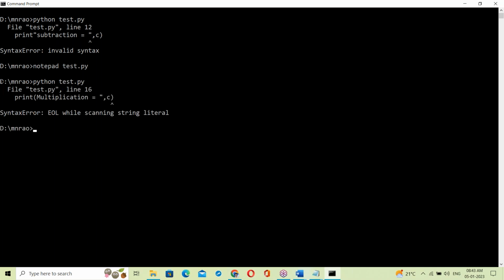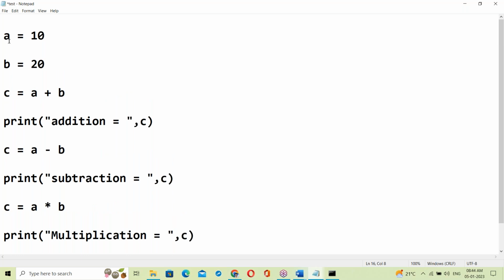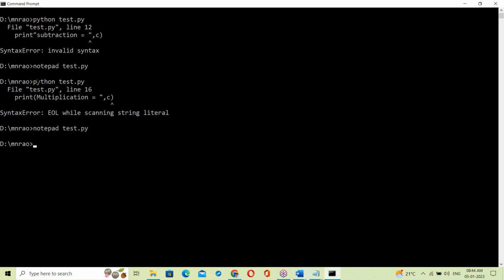Now I see a 16th line error. Let us correct this error. So it shows only one error at a time. That correction is done. Save and exit. Now run it. Yes, got the output finally.